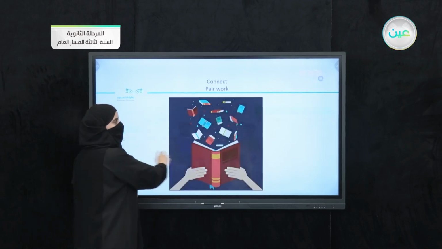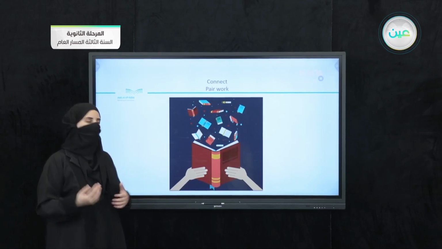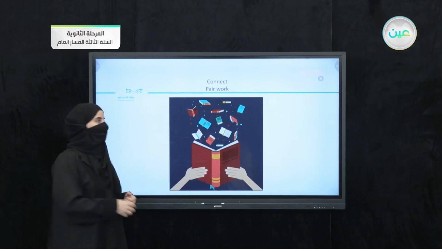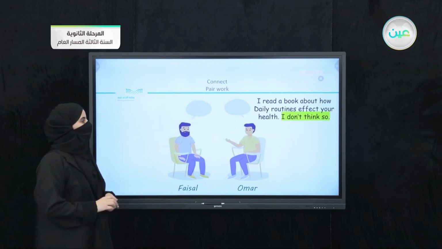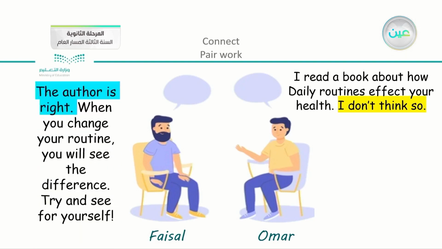We might go together, or he may disagree if he doesn't like the topic. Another topic we have here, you can see that there is something about books or reading. Now here, back to Faisal and Omar, Omar said, "I read a book about how daily routines affect your health. I don't think so." So his opinion is that these routines don't affect your health. What about Faisal? "The author is right." So we can see that Faisal agrees with the author.